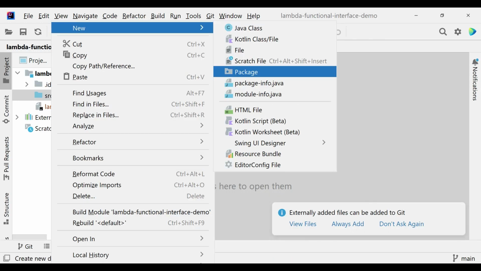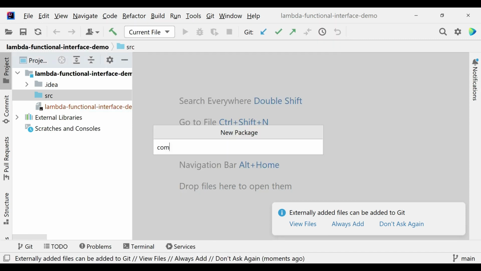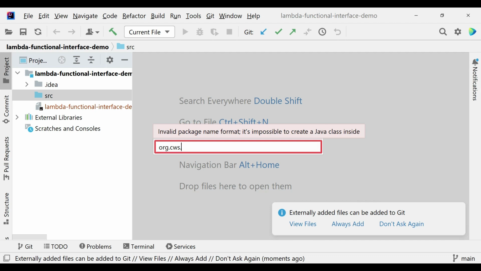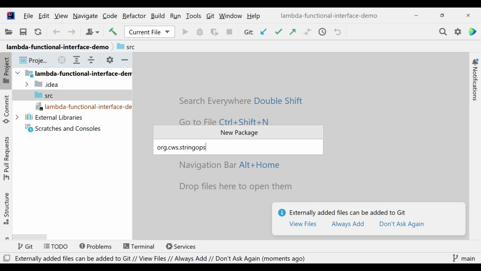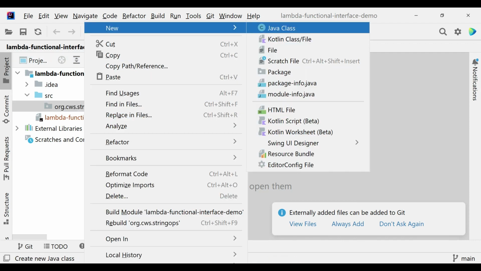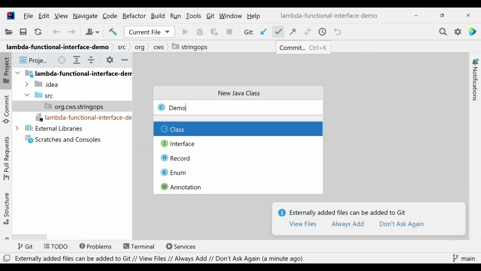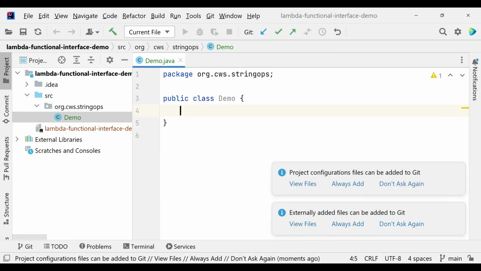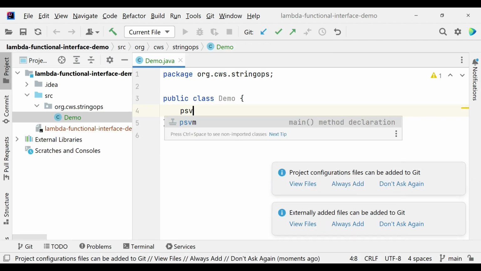So we are talking about doing special operation on string. org.codingwala_Shree.stringops is my package. In this package, I'm creating a new class Demo, which is a client class. It will have public static void main method, PSVM.